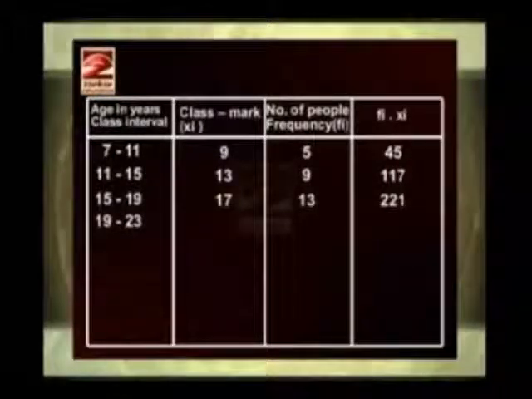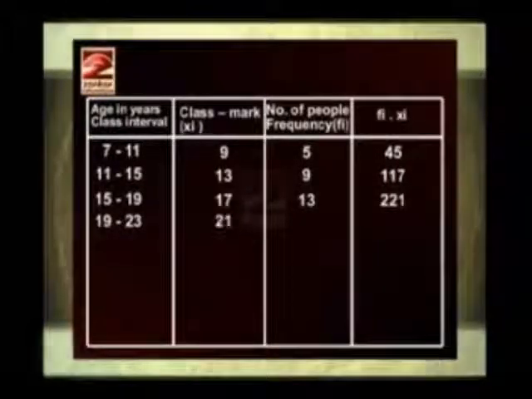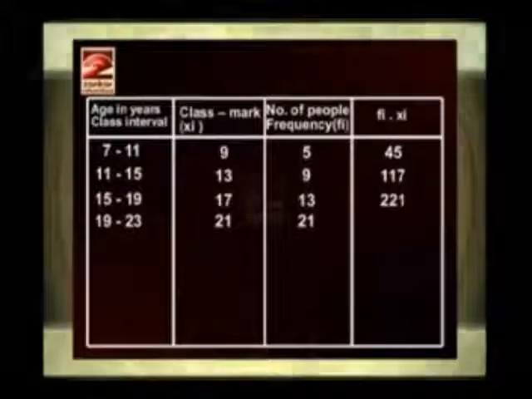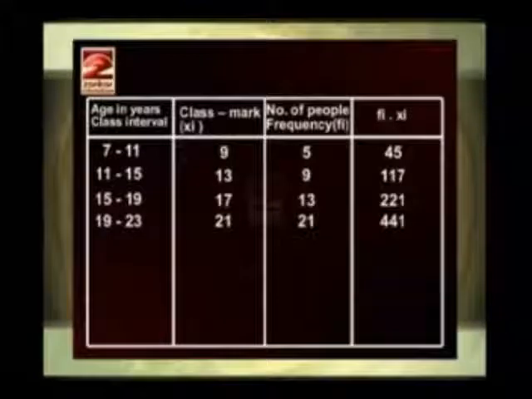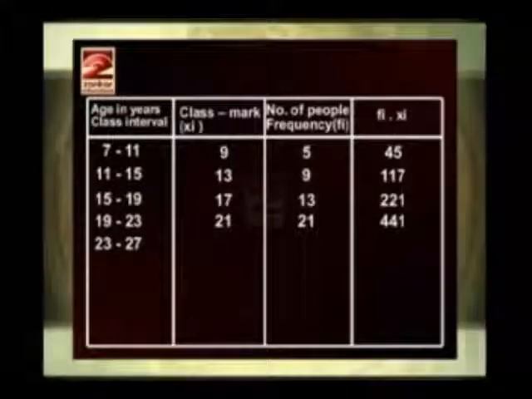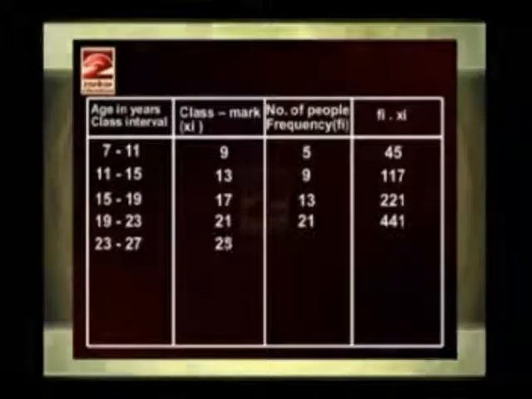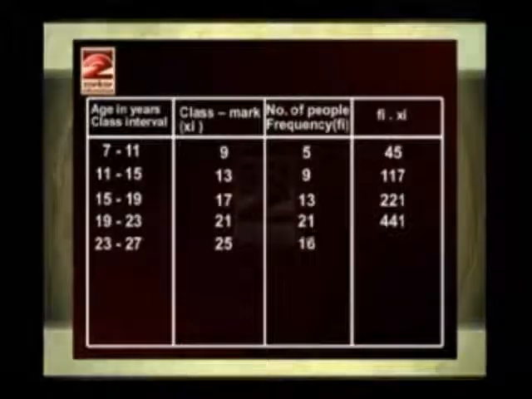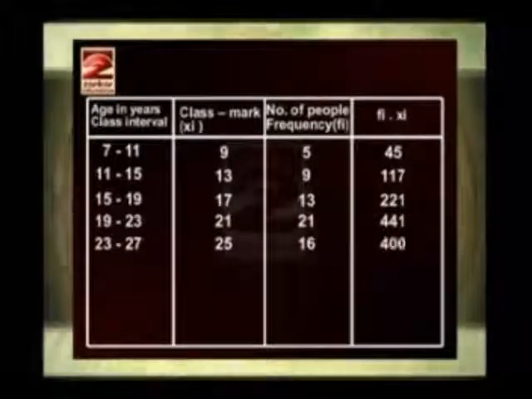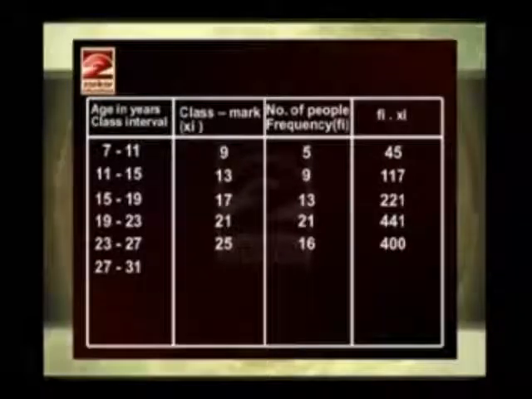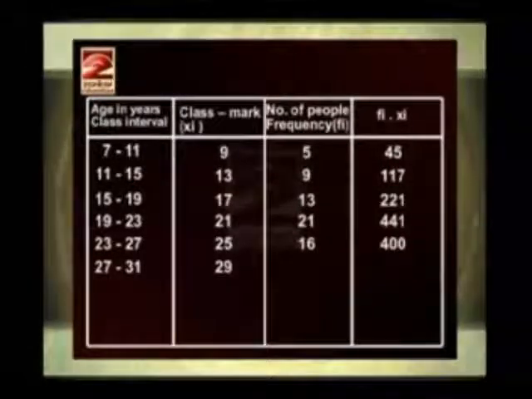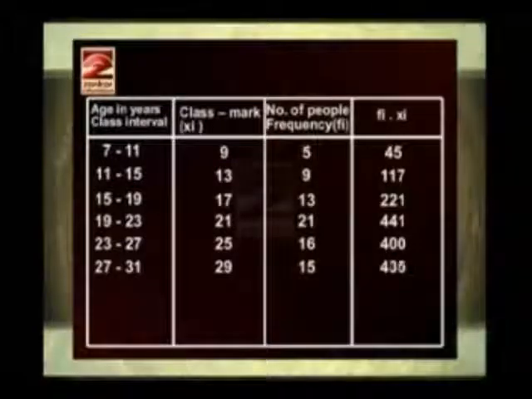Next is 19 to 23, class mark 21, frequency 21, product is 441. Next is 23 to 27, class mark 25, frequency 16, product 400. Then 27 to 31, class mark 29, frequency 15, product 435.